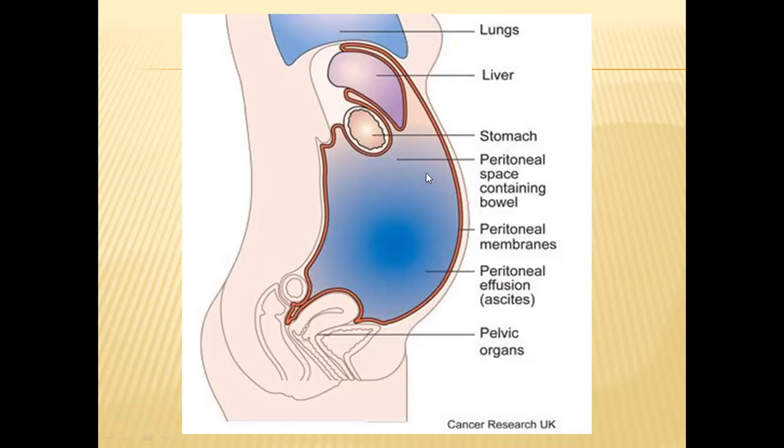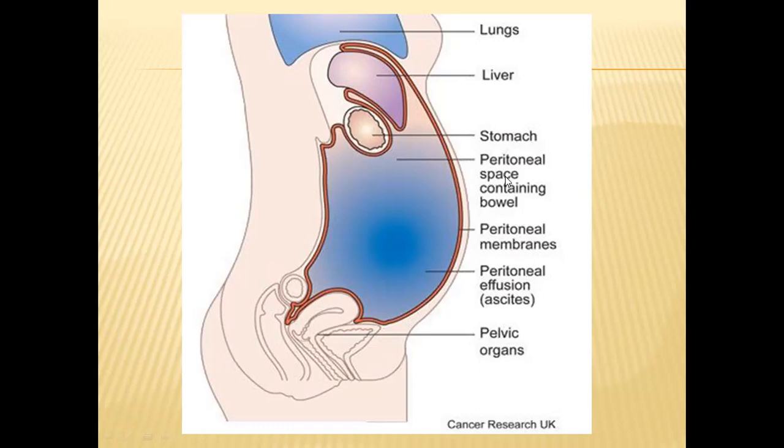Inside this peritoneal membrane, different organs of the abdomen are present, like the digestive system, kidneys, and reproductive system. All these different visceral organs are present inside this peritoneum. Outside these visceral organs and inside this peritoneal membrane, a liquid is there.